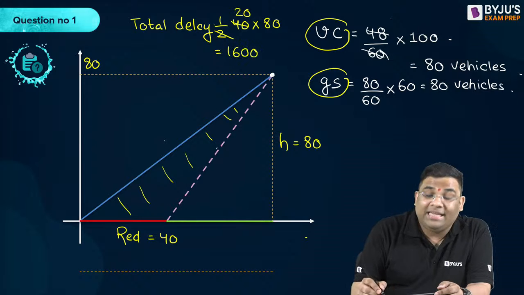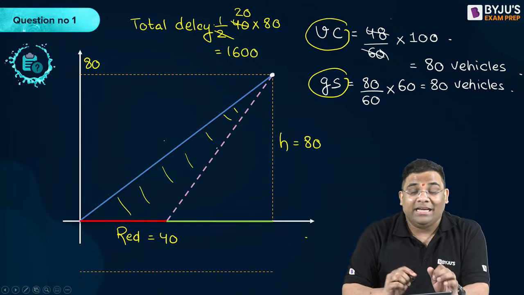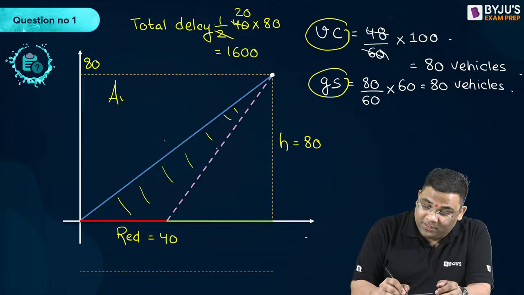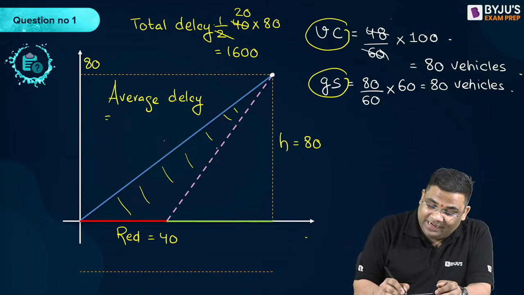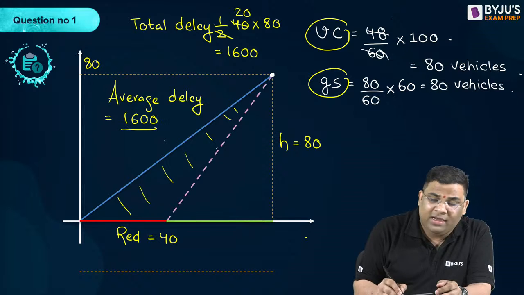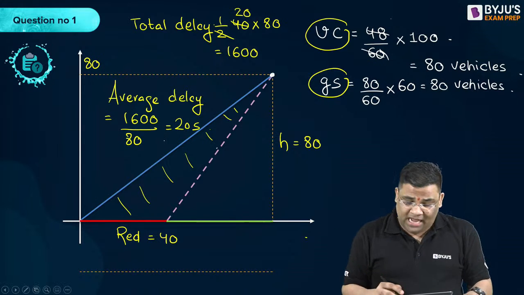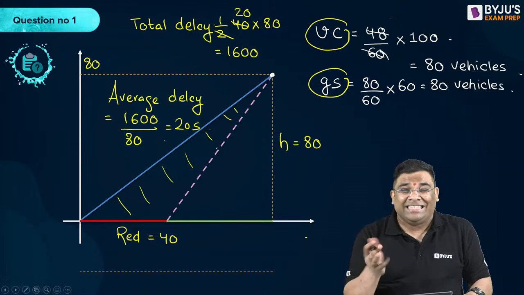So total delay is 1600, and the average delay will be 1600 divided by the number of vehicles, that is 80, which is 20 seconds.